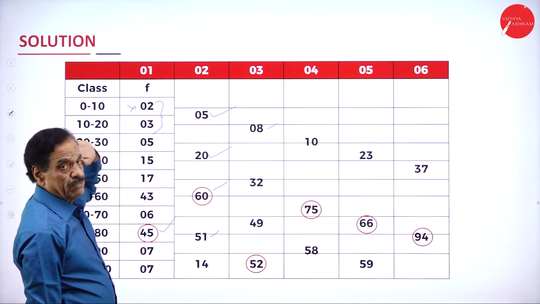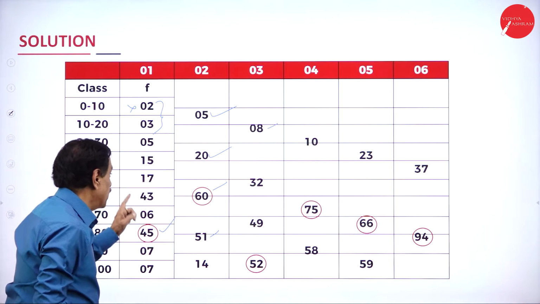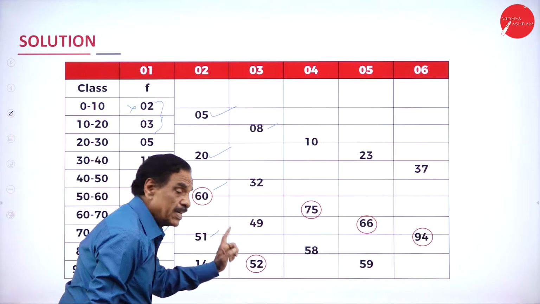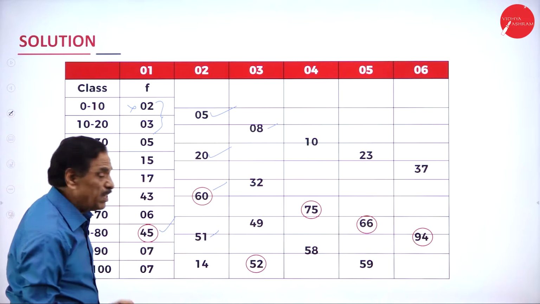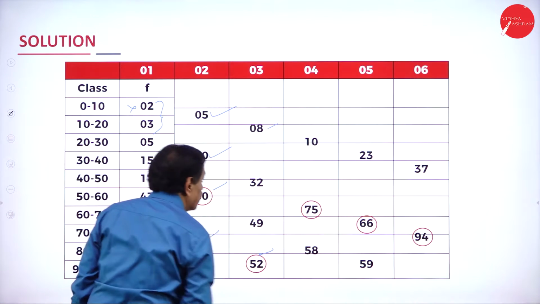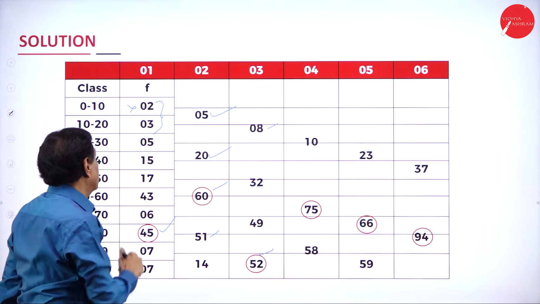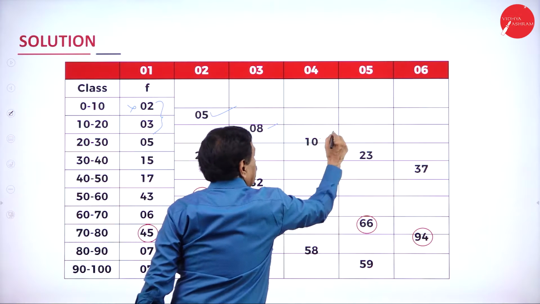Leave the first one. 3 plus 5, 8. 15 plus 17, 32. 43 plus 6, 49. 45 plus 7, 52. Which is the highest one? 52. Make the mark. Now, in the fourth column, the first three frequencies: 2 plus 3 is 5. 5 plus 5 is 10.